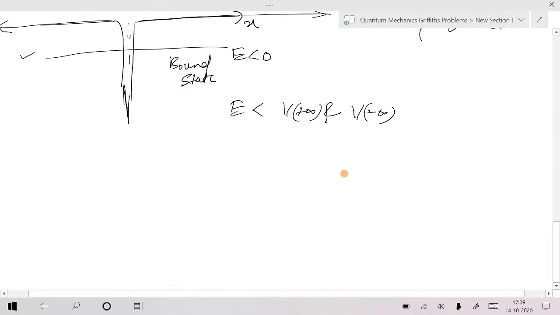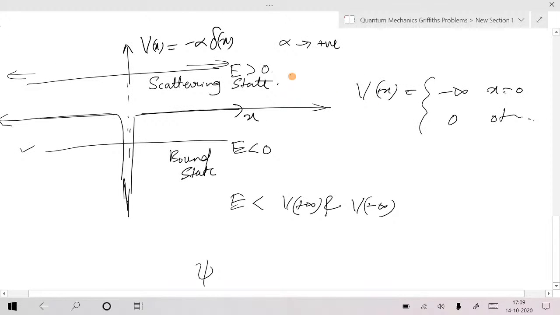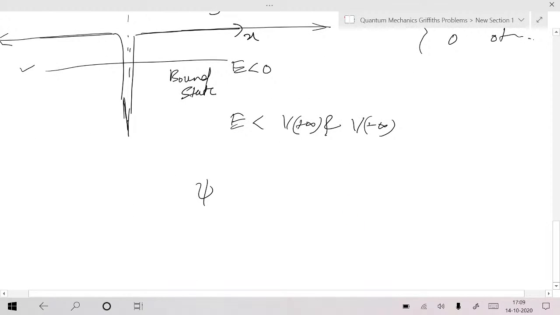I think we found the wave function for this one. Obviously, your potential has a kind of discontinuity, the Dirac delta. That's why the wave function will have a spike kind of shape. Psi of x will be equal to root kappa e power minus kappa mod x, and your energy is equal to minus h bar square kappa square by 2m.